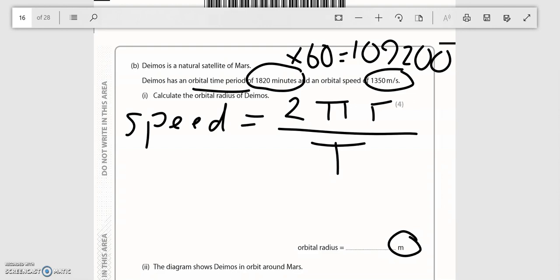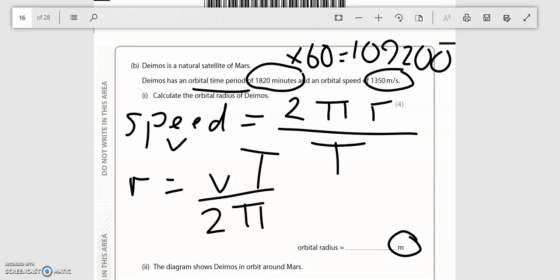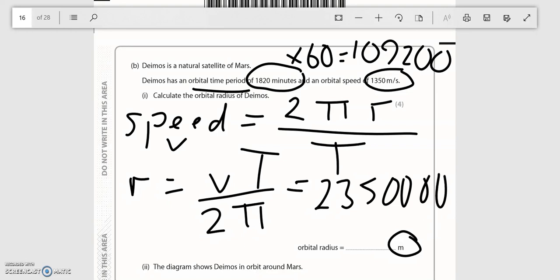If you rearrange the equation, I'm just going to let speed be v, then r is going to be v times t divided by 2 pi. And now you can just put your numbers in. So v is 1350, time is 109,200 divided by 2 pi, and that should give you an answer of 235,000. Okay, pretty huge.